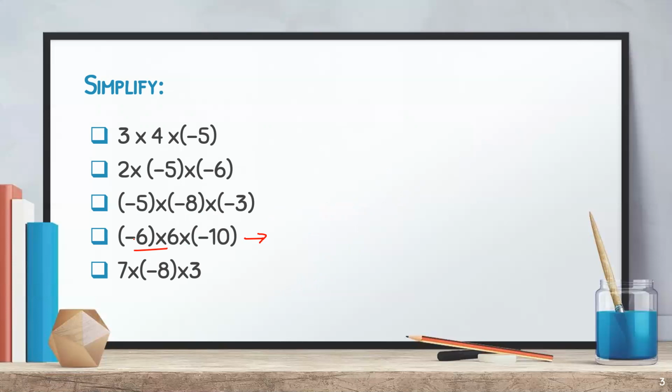Now minus 6 into minus 6. First of all, this much part: 6 sixes are 36. So this will give you plus 36.